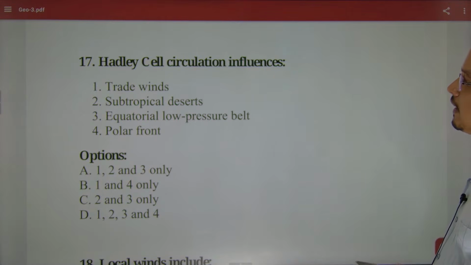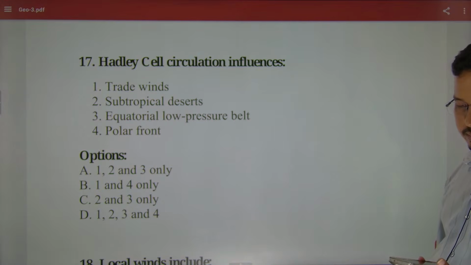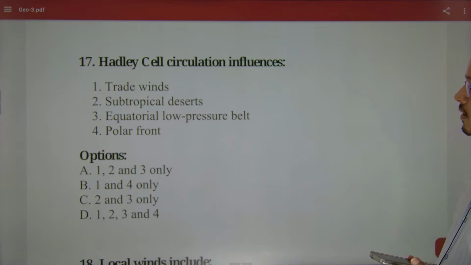Next, Hadley cell circulation influences what? Very good questions have been given to you. All are good questions. Trade wind, subtropical desert, equatorial low pressure belts, polar front.